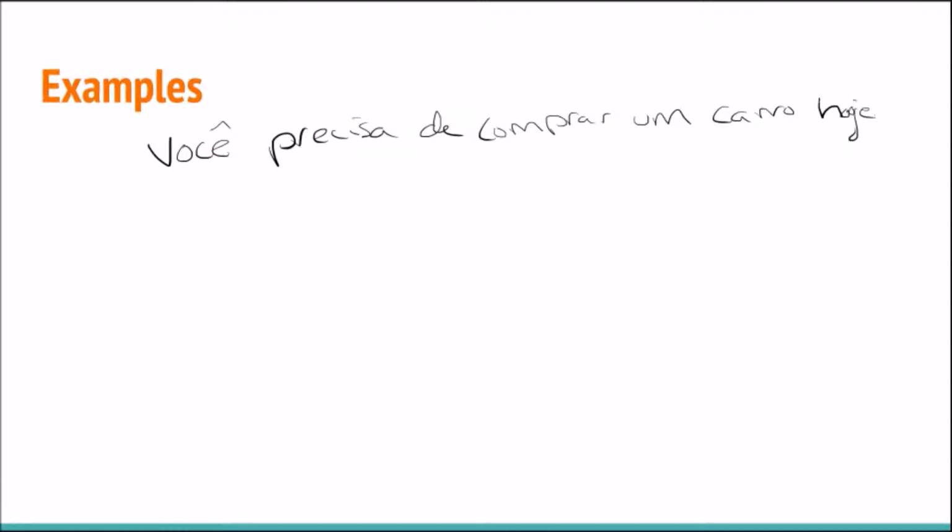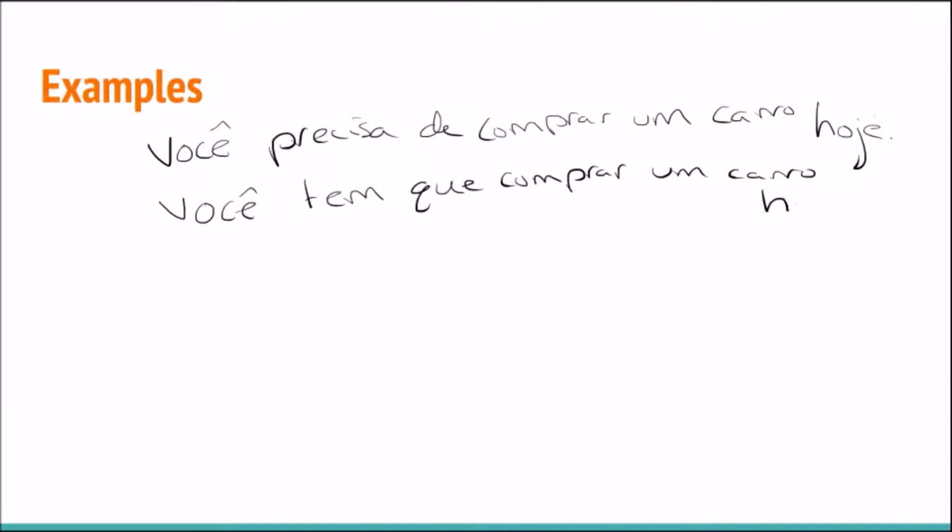Hoje is with a J. Você precisa de comprar carro hoje. Can we also say that using ter que? Sure. Você tem que comprar carro hoje. You need to buy a car today. You have to buy a car today. More or less the same thing, right?